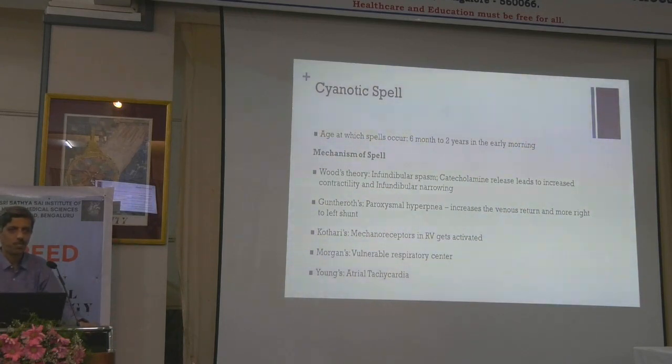So hemodynamics is very simple to think: anything that increases pulmonary vascular resistance, that is increases the resistance to the pulmonary arterial flow, and anything that reduces the resistance to systemic flow, that is systemic venous dilatation or vascular dilatation. That includes anemia and fever, all of them will precipitate spells as well.